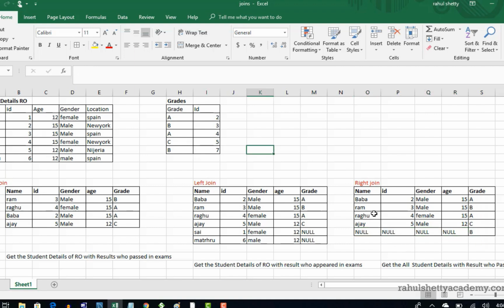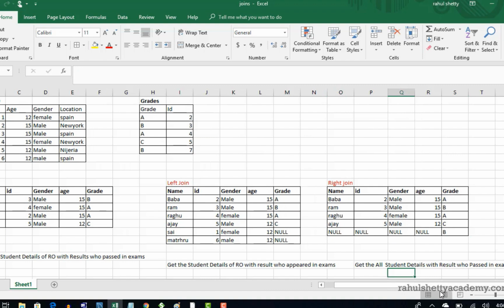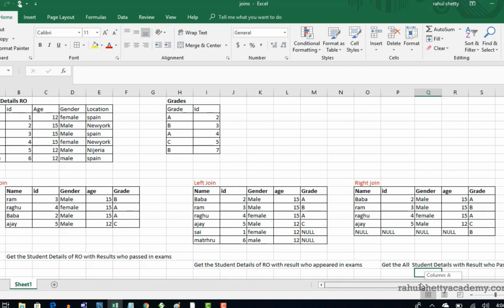Okay, in what context do you use this table? If you have a query like this, get me all the student details with results who passed in exams. Are you getting the exact idea of why to write this query when you are asked this? Let me explain.